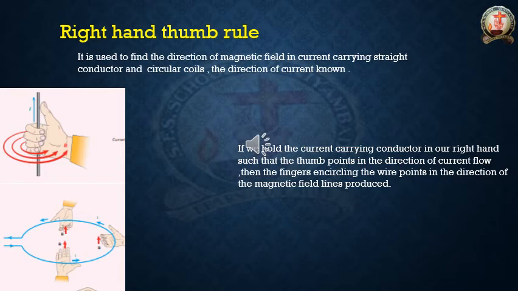So from this concept, what we should learn here is that by the use of our right hand, whenever we know the direction of the current in a circular coil or a straight current carrying conductor, we can easily find the direction of the magnetic field. So by the use of this right hand thumb rule, we can find the direction of magnetic field whenever we know the direction of current.